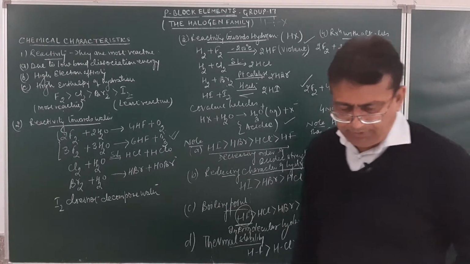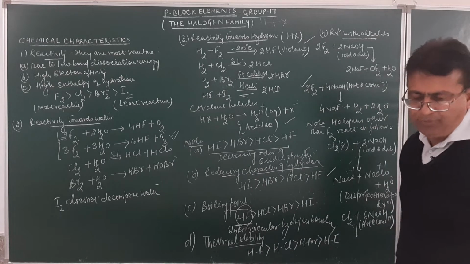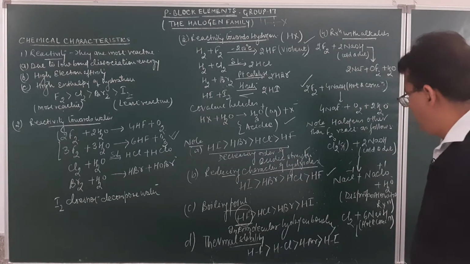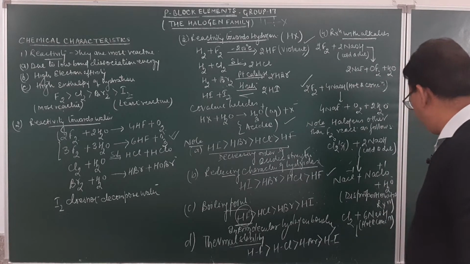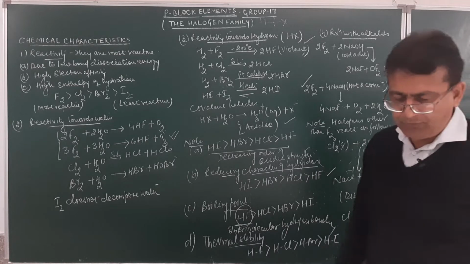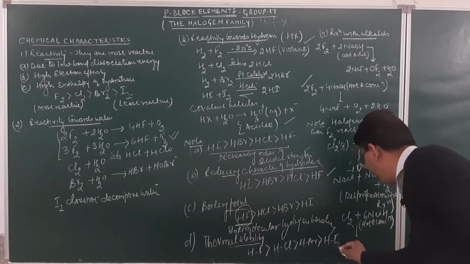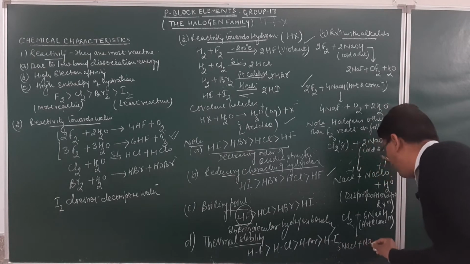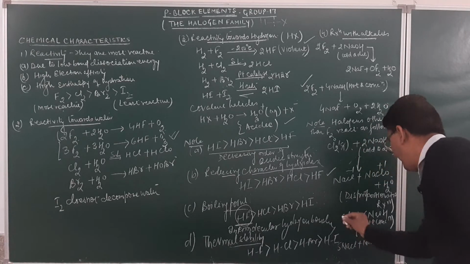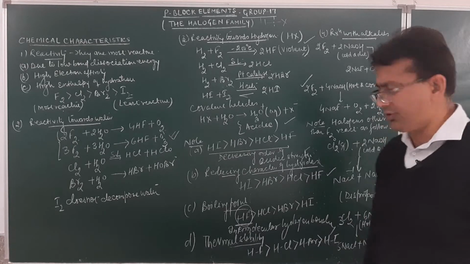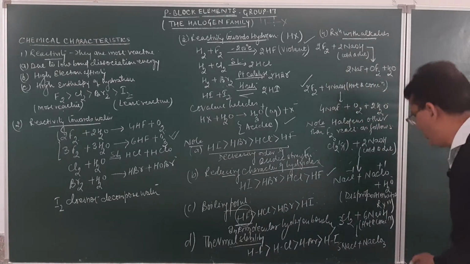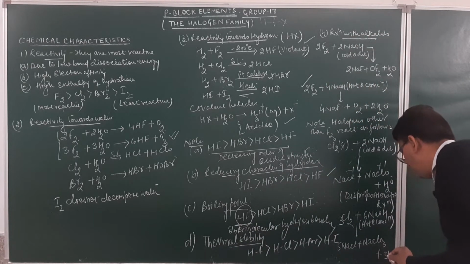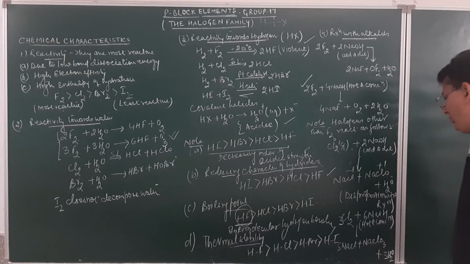The compound so formed will be sodium chloride plus NaClO3, plus 3 molecules of water will be given out over here.